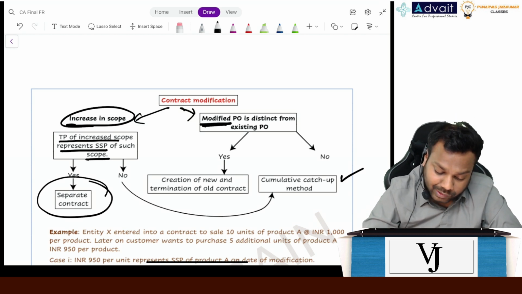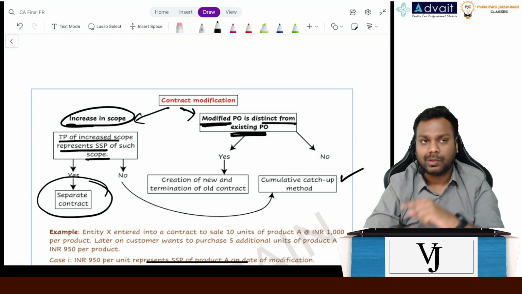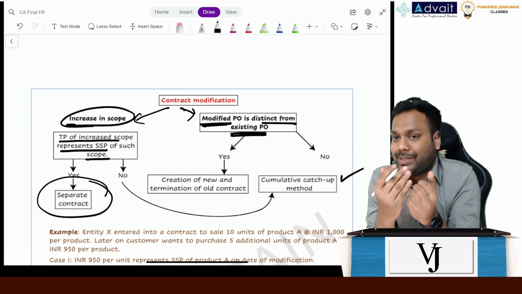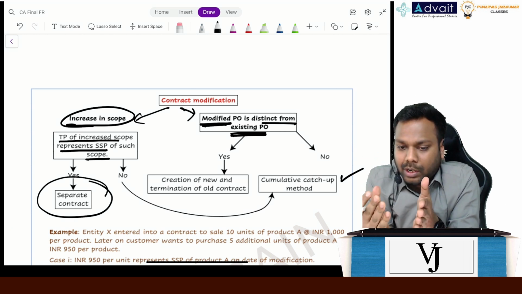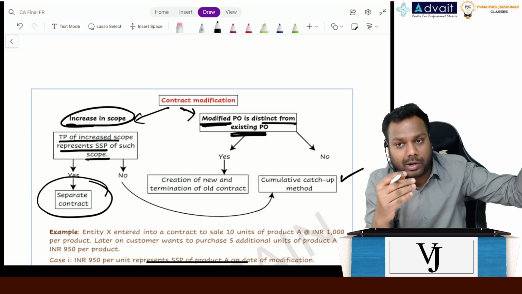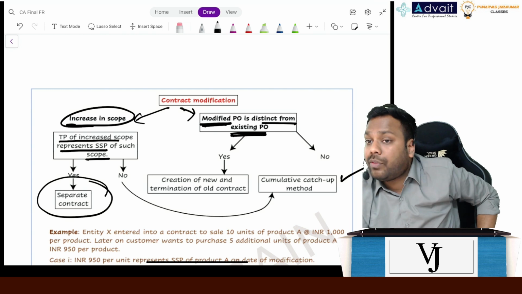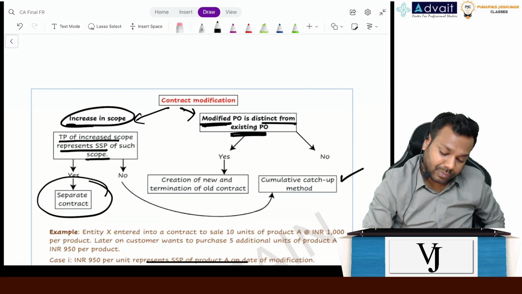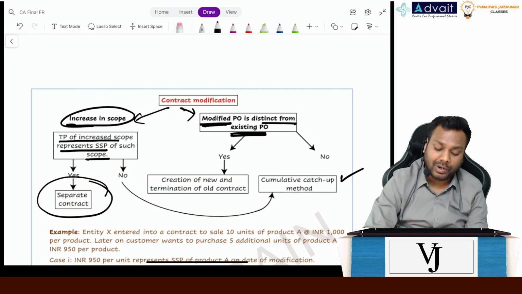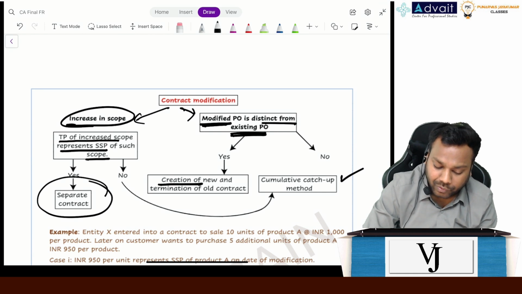Now, it says contract modification, increase in scope or others. If the modified performance obligation is distinct from the existing performance obligation, meaning the performance obligation in the original contract is different from the performance obligation in the modified contract, then you will treat it as termination of the old contract and creation of a new contract.